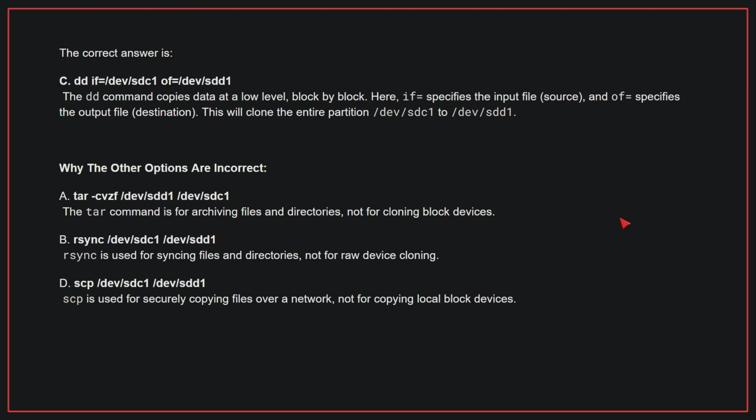Why the other options are incorrect? A. The tar command is for archiving files and directories, not for cloning block devices. B. rsync is used for syncing files and directories, not for raw device cloning. D. scp is used for securely copying files over a network, not for copying local block devices. Therefore, the correct answer is C.